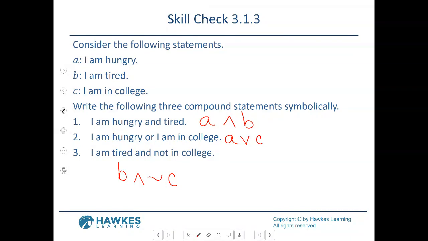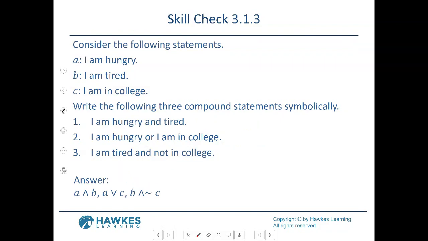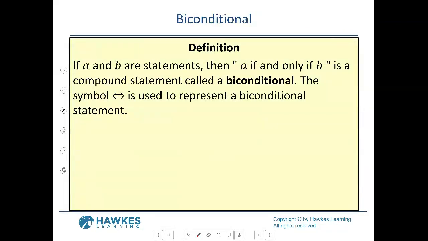So you're not computing anything. It's just doing symbols and words. And it's just the and or the negation. That's all we did. And we did the implies, the conditional. So now we did the conditional. So now we have to do the biconditional. So let's see what they're talking about there. It seems like a whole lot for not a big concept. So biconditional is if and only if.